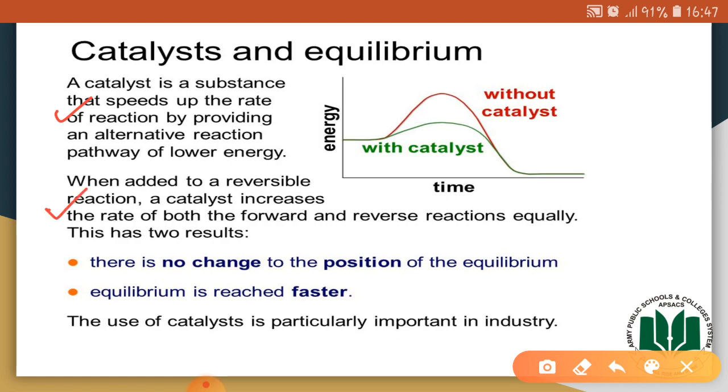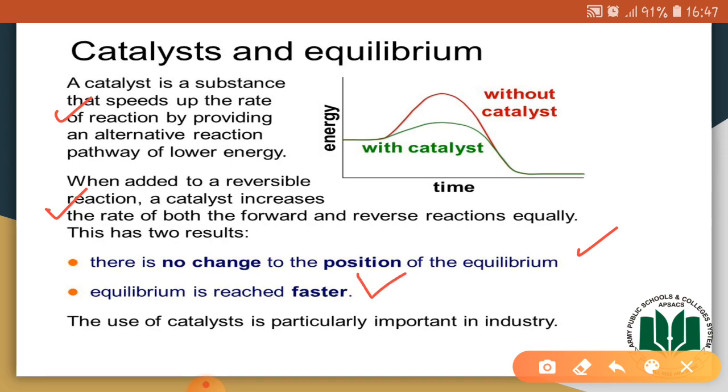When added to a reversible reaction, a catalyst increases the rate of both the forward and reverse reaction equally. So this has two results: there is no change to the position of the equilibrium, and equilibrium is reached faster.